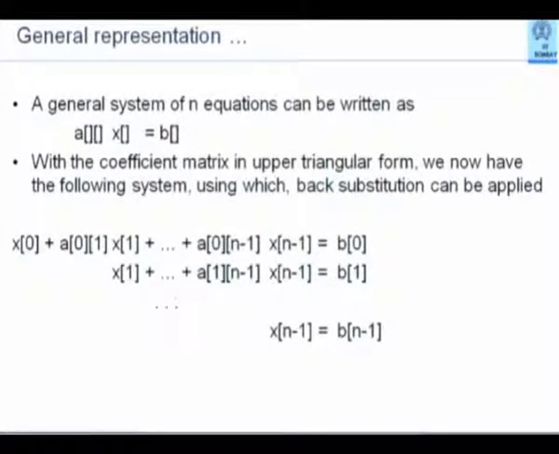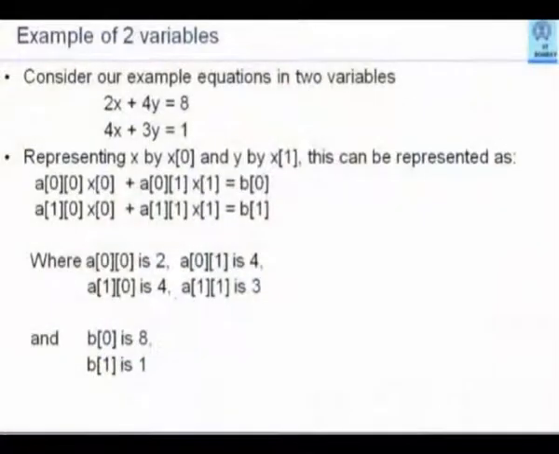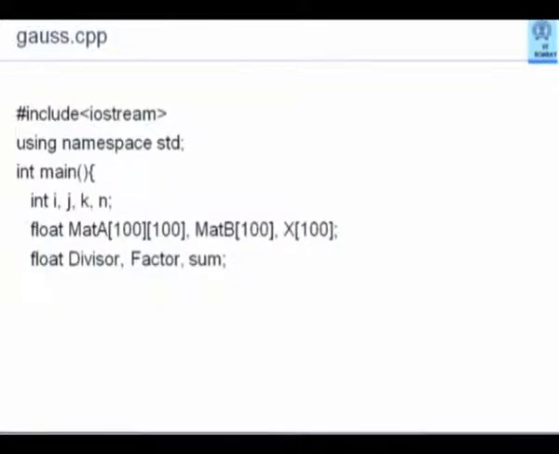This is the general system of equations, A into x is equal to b, and this is what we will have at the end when we have the upper triangular matrix. I have just given this example of two variables that we saw rewritten in the form of matrix. You can read through it from the Moodle. It is not worthwhile going through that again here. Exactly the same thing that we had done. This is merely for those who might get confused about what should be the index value here, what should be the index value here when you actually work out the algorithm.